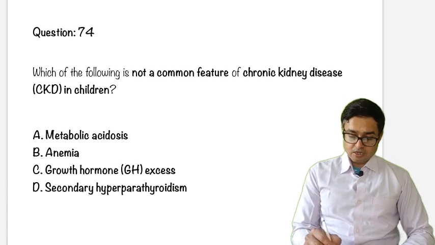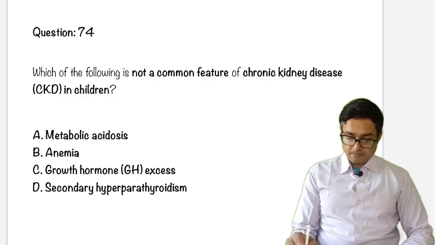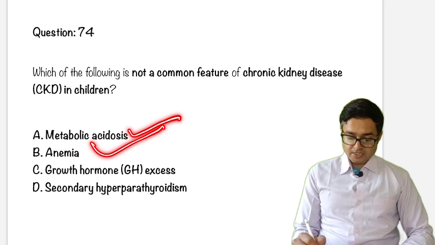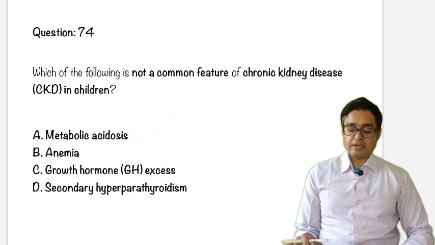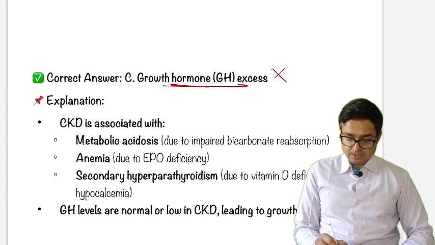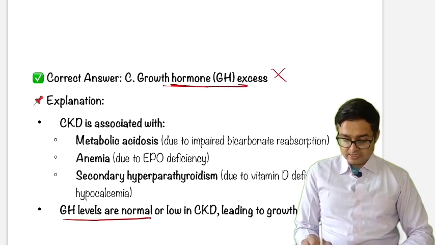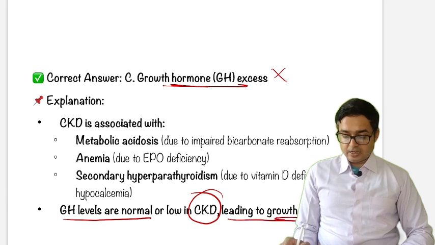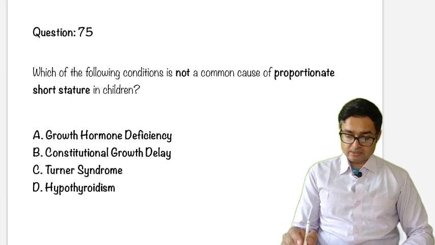The next question: which of the following is not a common feature of chronic kidney disease in children? Options are metabolic acidosis, anemia, GH excess, and secondary hyperparathyroidism. The answer will be GH excess. So GH excess is not found. GH levels are normal or low in CKD, leading to growth retardation. This is a very important concept.